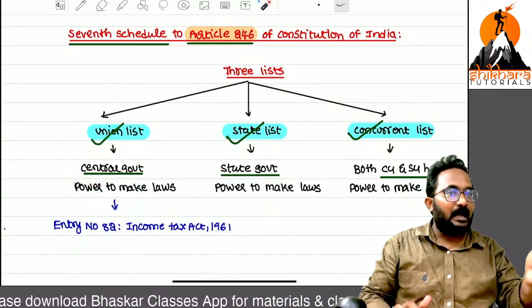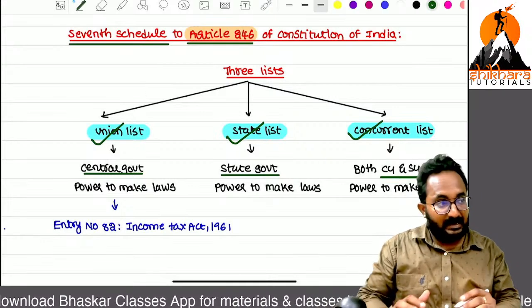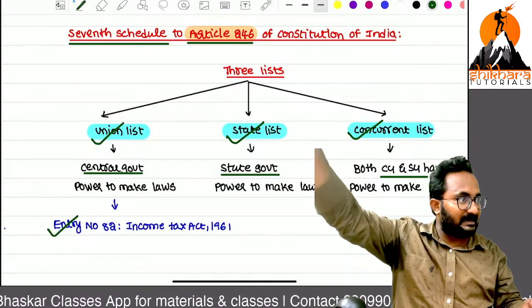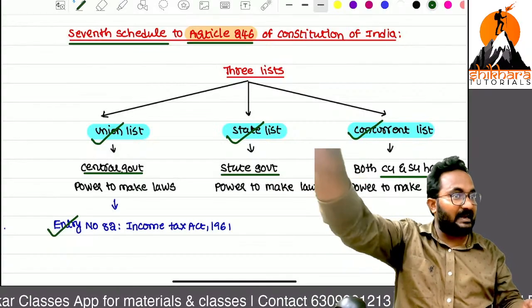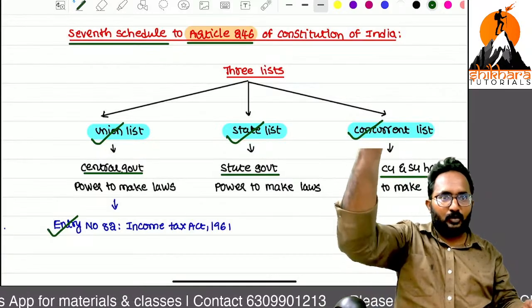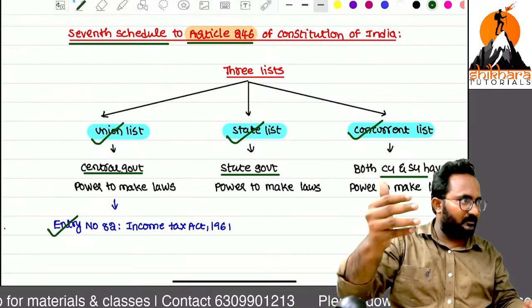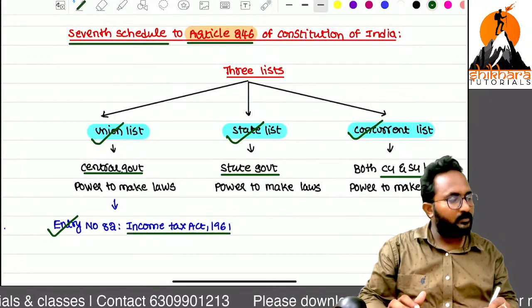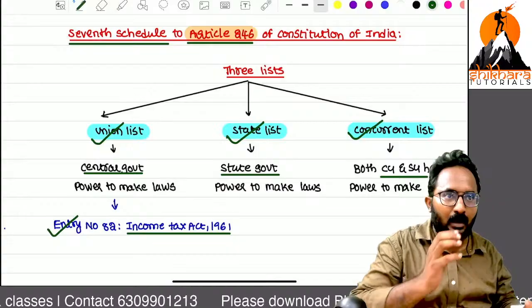Our entry number: in 1961 we framed the Income Tax Act 1961, and that entry number is 1, 2, 3, 4, 5, already given. Our entry number is 82. MCQ important: entry number 82.